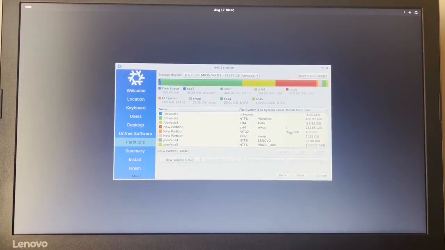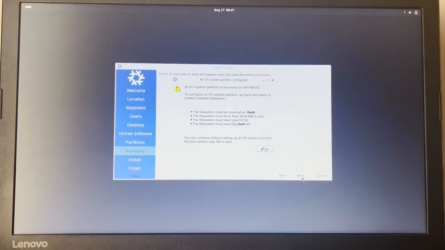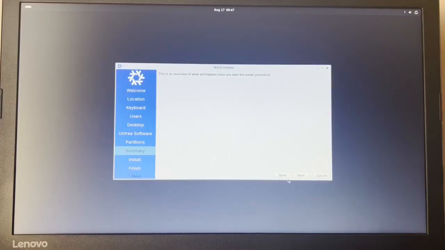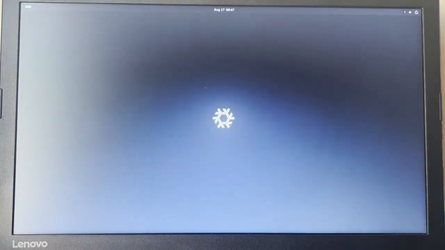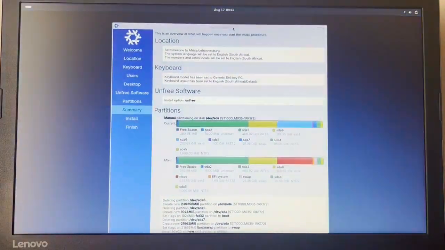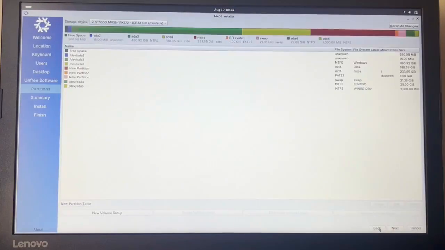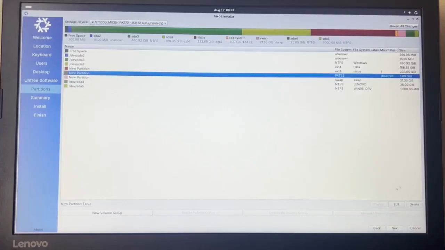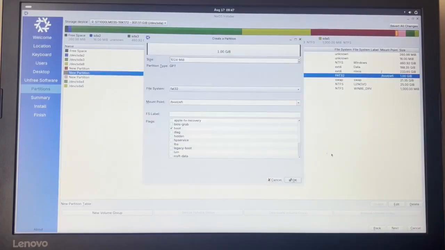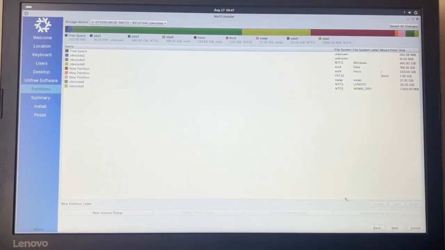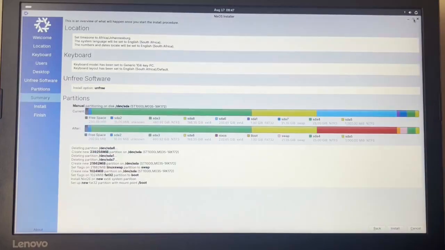Here are our partitions. This should be okay. Next, the file system, it must be on /boot, not /boot/EFI. Back. I pressed back and it moved it here. Okay. Back. So this must not be on /boot/EFI. This must just be on /boot. Okay, there we go. That is now /boot. We can press next.